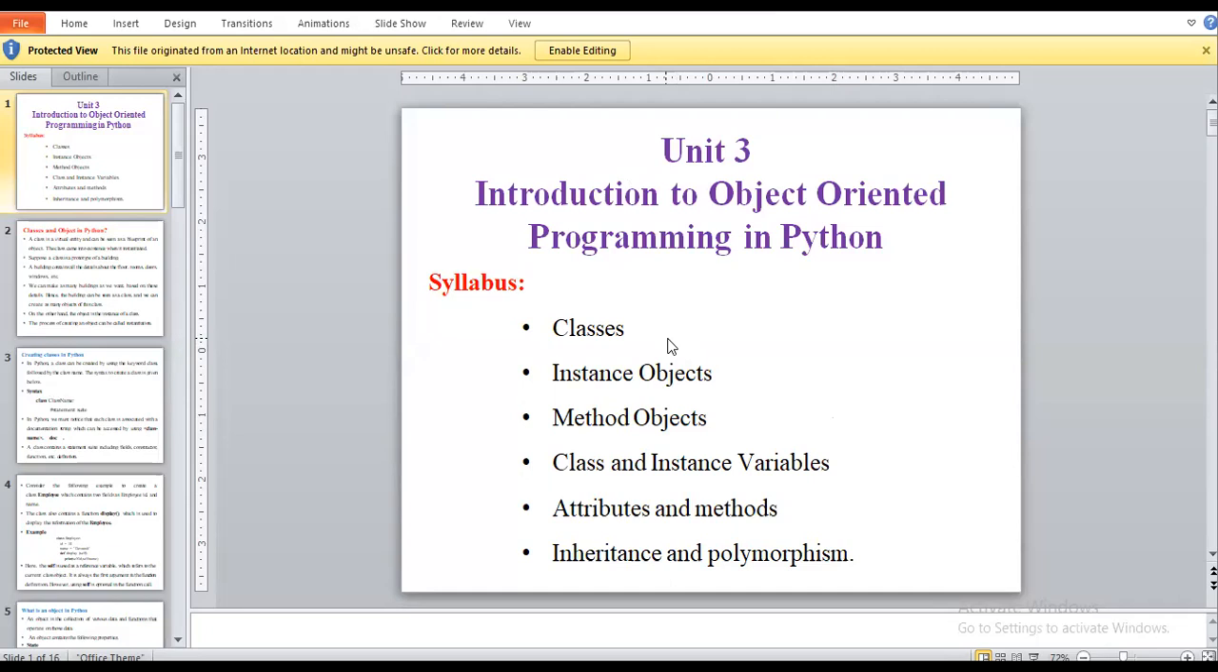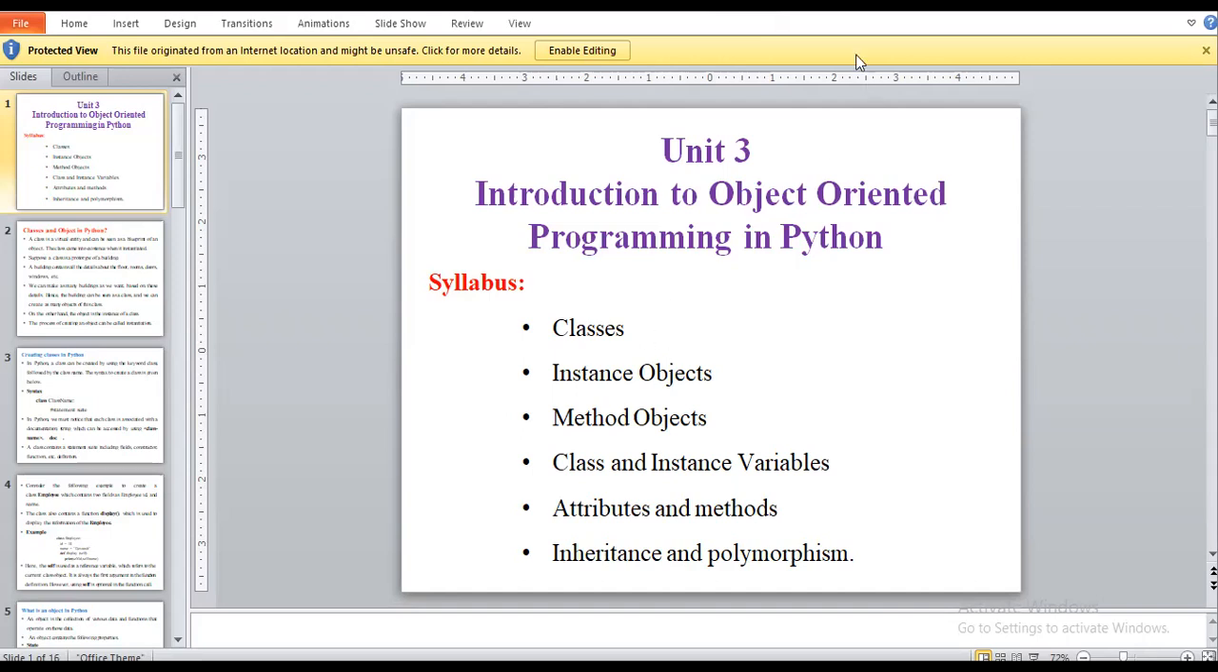Okay. So in the last lecture we completed our second unit. Today we will start with our third unit, which will be the introduction of object-oriented programming in Python. That means we are implementing some of the OOPS concepts in Python. In it, the points related to the syllabus are like